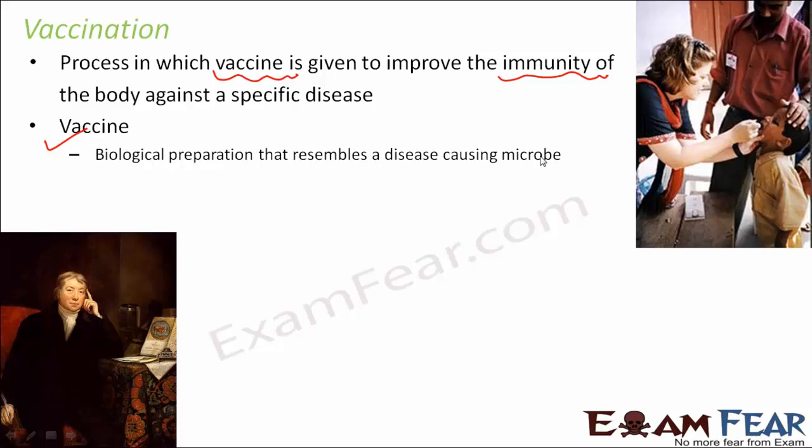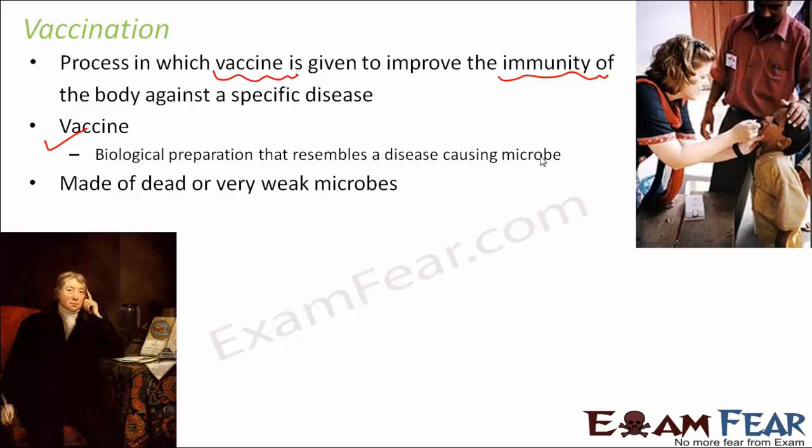So in vaccination, a false indication is given to the body that a disease-causing microbe has attacked the body. Now, what is that disease-causing microbe, or what is that biological preparation? For example, a particular disease is caused by a particular microbe. We do not want a person to suffer from that disease, so we cannot directly enter that microbe. But how do we make sure that the body realizes that the microbe has entered?